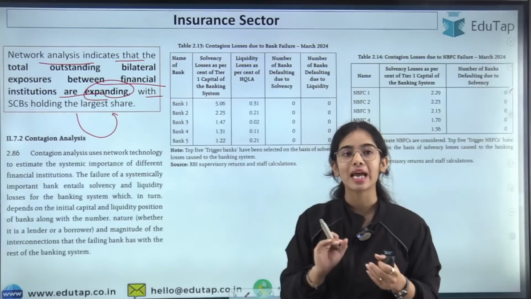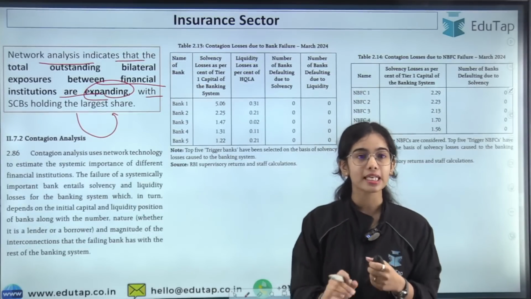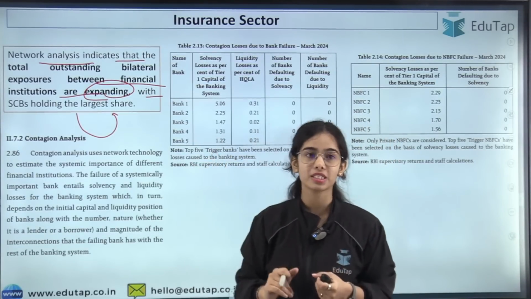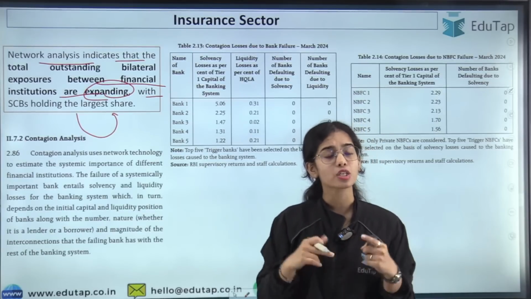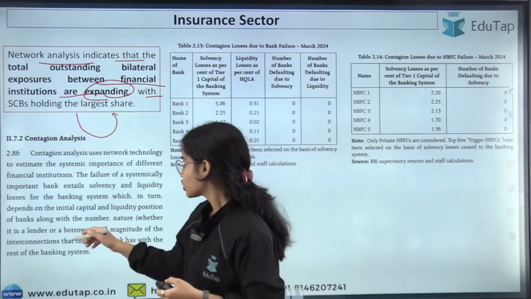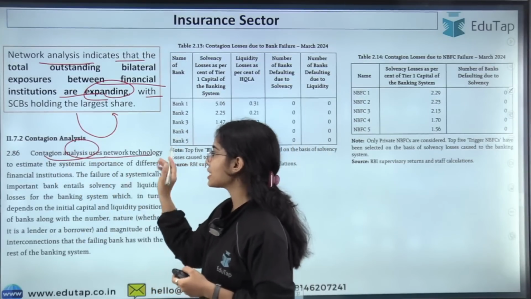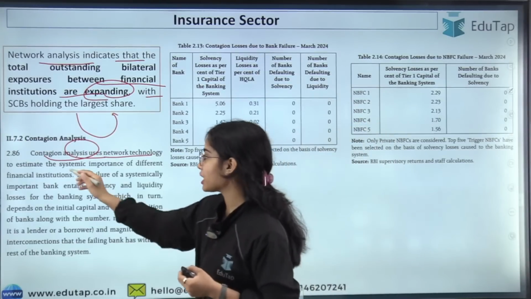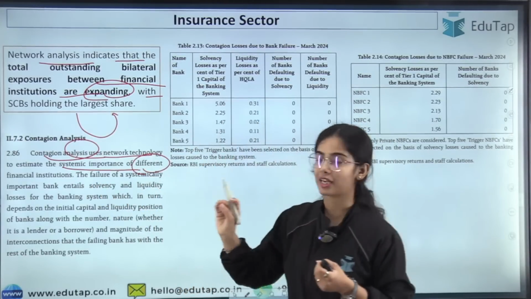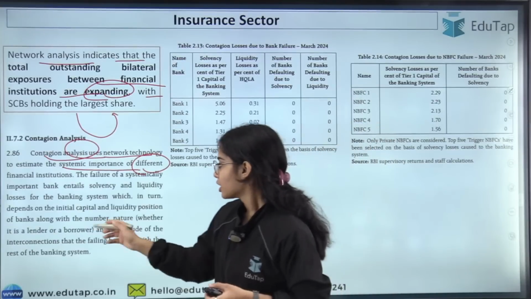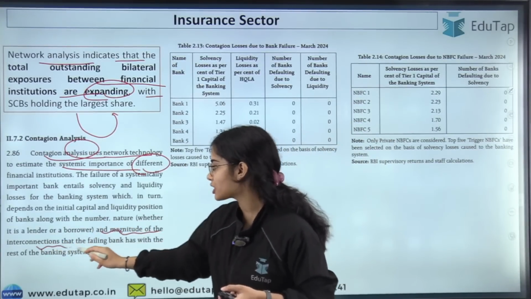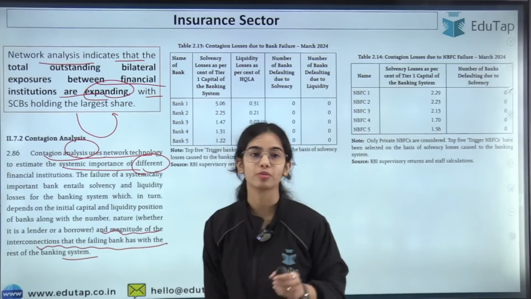Now the contagion analysis explains that, let's say, if the top 5 banks are failing, or if the top 5 NBFCs are failing, will it affect the other banks or other NBFCs in the country? So the contagion analysis uses the network analysis to estimate the systemic importance of different financial institutions. Here we are trying to see the magnitude of the interconnections that the failing bank has with the rest of the banking system.